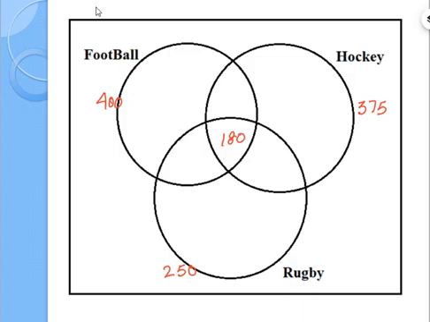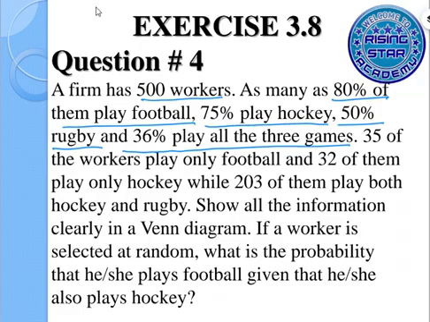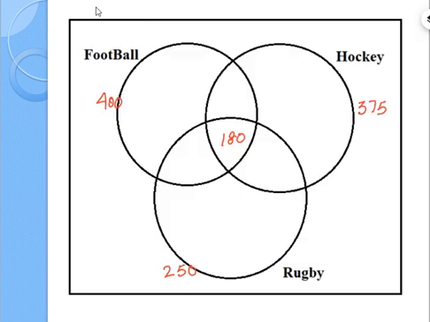Now we will see the next thing. In the next part, it says 35 of the workers play only football. So we will place 35 over there.